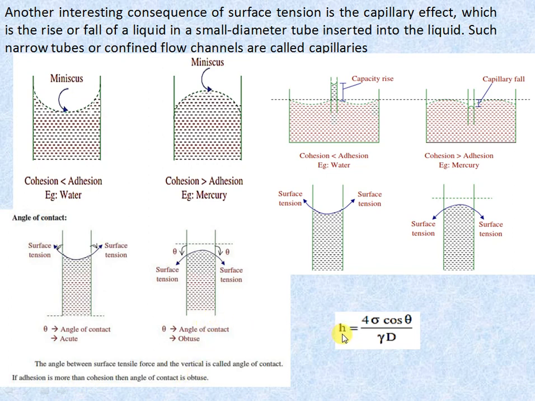H is the capillary rise or fall. The formula for capillary rise and fall is h equals 4 sigma cos theta divided by gamma into d. Sigma is again surface tension. Cos theta, where theta is nothing but the angle of contact. We know the angle of contact for water is acute, less than 90, and for mercury it is more than 90. Gamma is the weight density, and d is the diameter of the capillary tube.